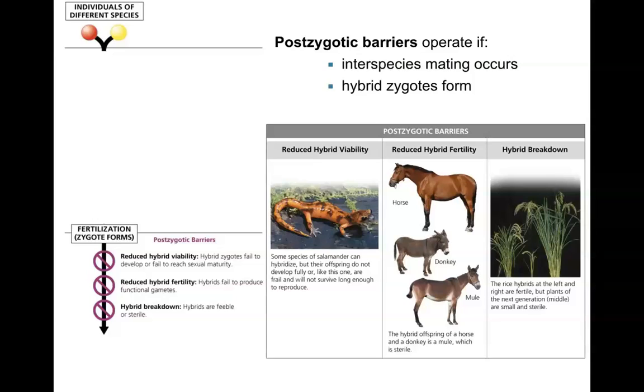We start seeing a decrease in viability as generations go on. Incompatibility between the different species' genes leads to this event in the offspring. I'm showing you some rice hybrids here that just no longer become viable after subsequent generations. This is called hybrid breakdown. It's a postzygotic barrier that tells me that those original parents were different species.